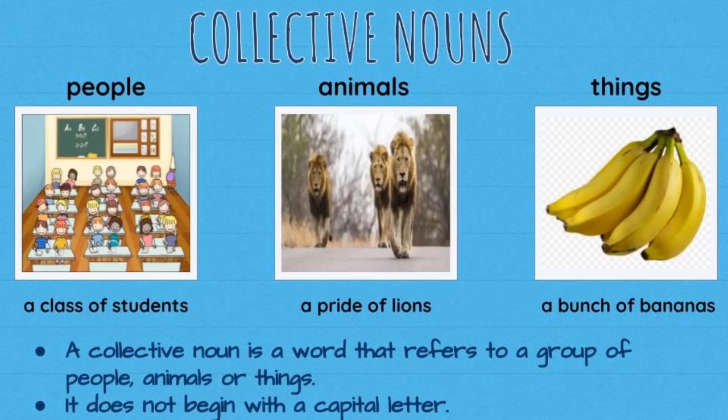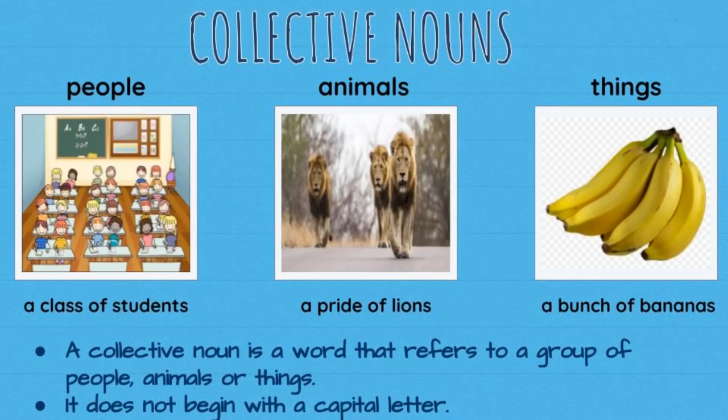Then, what about collective nouns? The meaning of collective is group or collection. When we talk about a particular group of people, a particular group of animals or a particular group of things, it is known as a collective noun. What do you mean by collective noun? A collective noun is a word that refers to a group of people, animals or things.